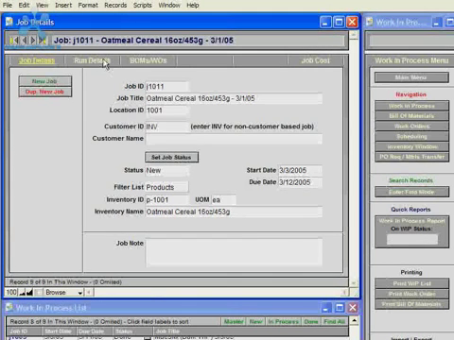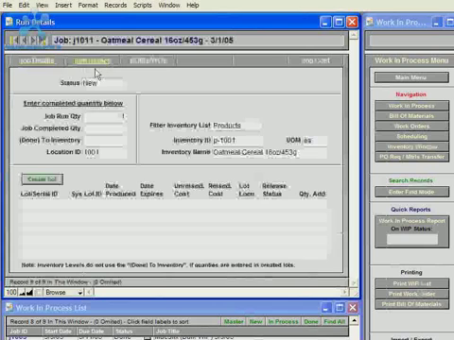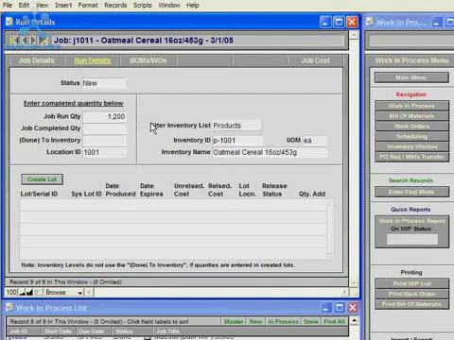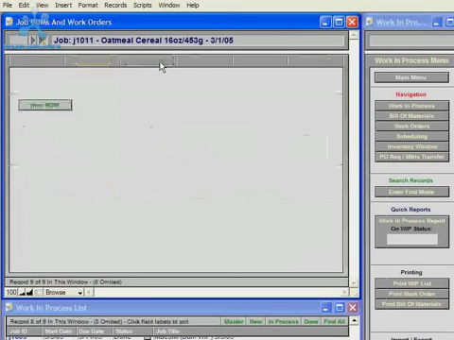And then after creating a new job, you'd want to click the Run Details tab, and you can enter a run quantity for the job, and we'll say this is for 1,200 boxes. And you would not want to create lots until the job is done, so we'll move on to the BOMs and work orders